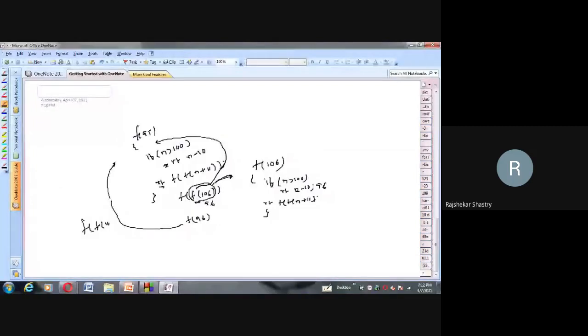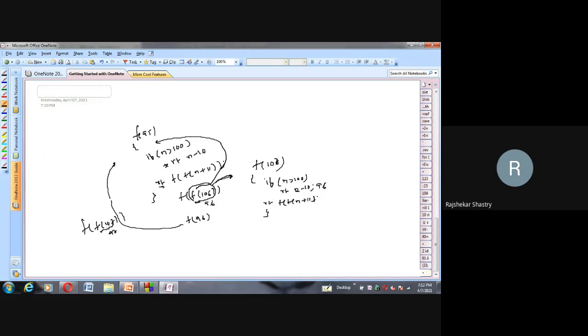Okay, Amma? Yes, sir. Now what happens again in 106? Again it will be called as if it is 106 now. In 106, n is greater than 100, so 106 minus 10, no, 107. So 107 minus 10, how much? 97. So in place of this, 97 is returned.